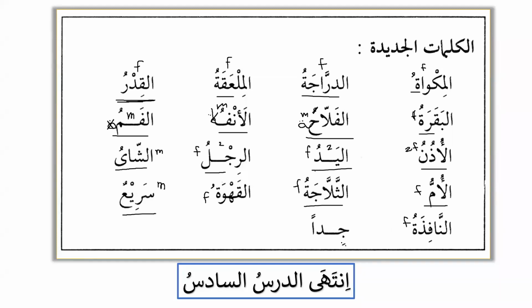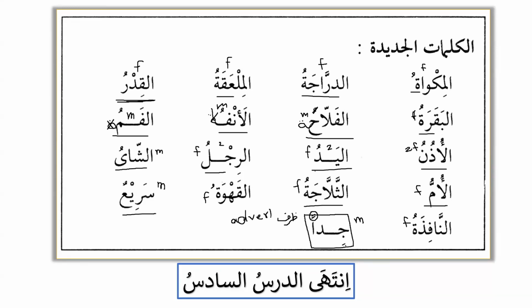And jiddan, what about jiddan? Is it masculine or feminine? It's masculine. Why do we have fathatan over here? We have fathatan because it is a zarf. Zarf means it is an adverb. So adverbs in Arabic are always mansoob.